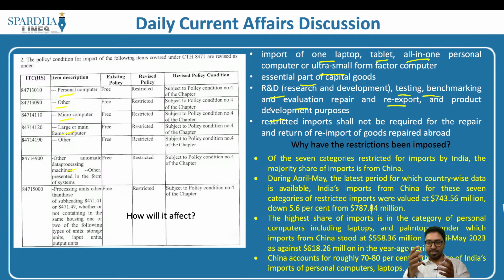understand by this? Let's say for example there is a laptop, or you want to bring a computer for research and development. You want to innovate something in India. You want to ensure that you are developing a new product for which you require some inputs, or you want to make an analysis out of it and ultimately draw a conclusion and build a new product out of it. In this particular case, once again, what we require is a laptop. So we have to make an in-depth analysis of this particular laptop, for which you require complete detailed research and development, for which you would be able to import these laptops and there is no restriction laid.